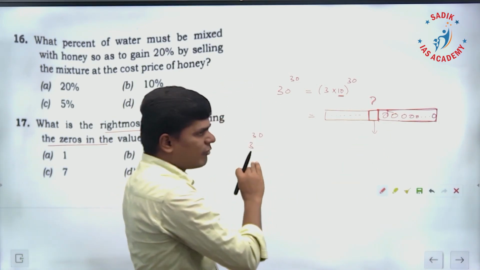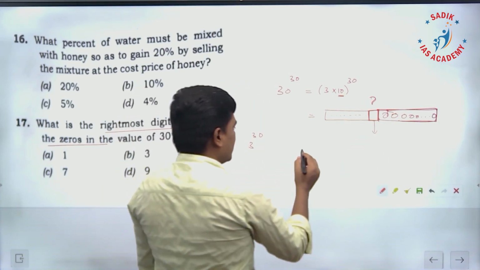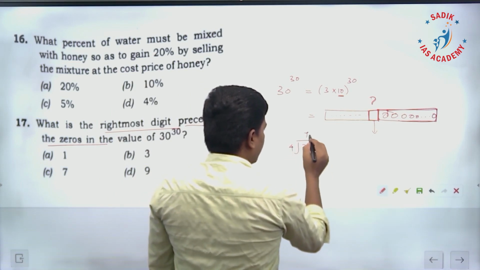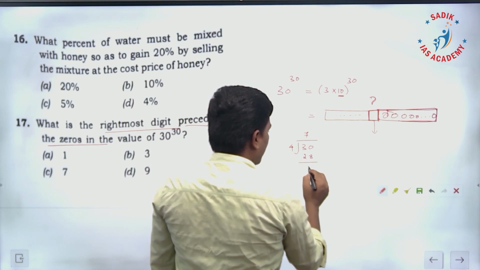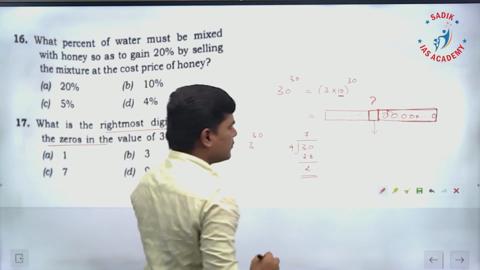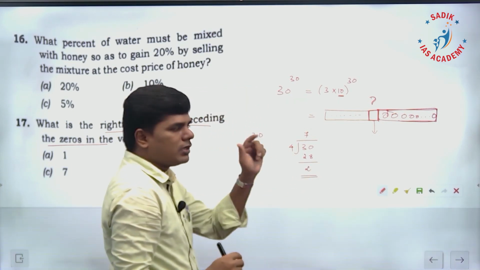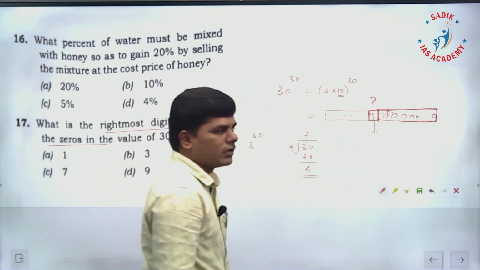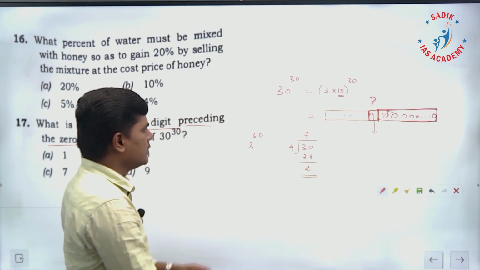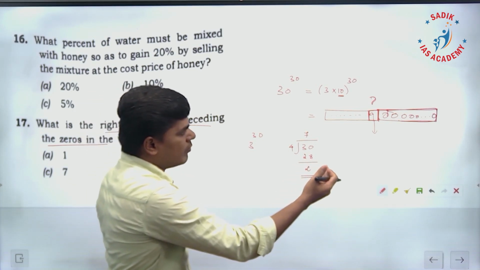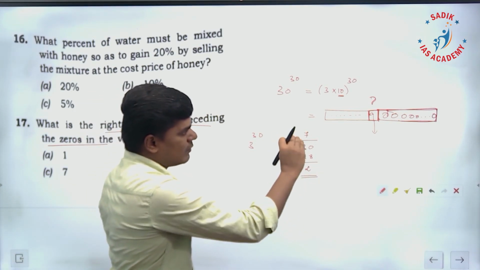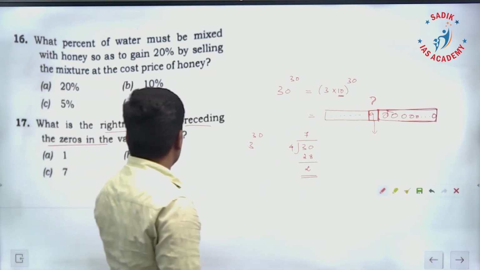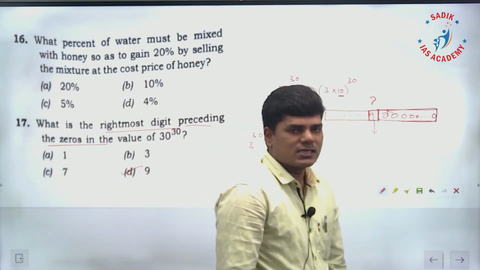So what is the unit digit? The cyclicity number for 3 is 4. You take 30 and divide by 4. 4 times 7 is 28, and the remainder is going to be 2. If the remainder is 2, the unit digit is going to be 9. So in this place 9 only is going to come. So as the number before all the zeros, the rightmost digit 9 is going to come. So for this question the answer is 9, option D.